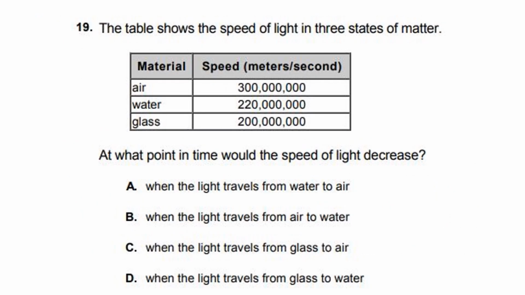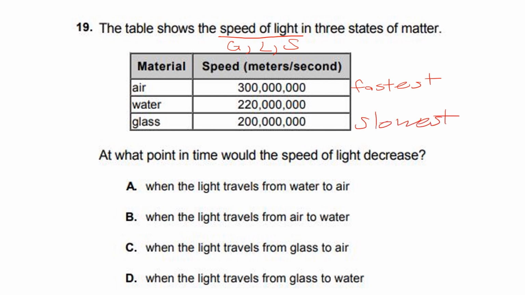19. The table shows the speed of light in three states of matter. So now we're looking at the speed of light. Once again, when you look at the speed of light and speed of sound, understand that the speed of light goes fastest in a gas, then slows down in a liquid, and then slows down the most in a solid. And that's what's being shown right here. Look at the speed. It's the fastest here, but then it's the slowest here.